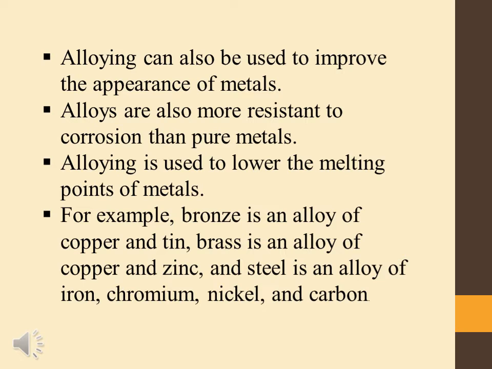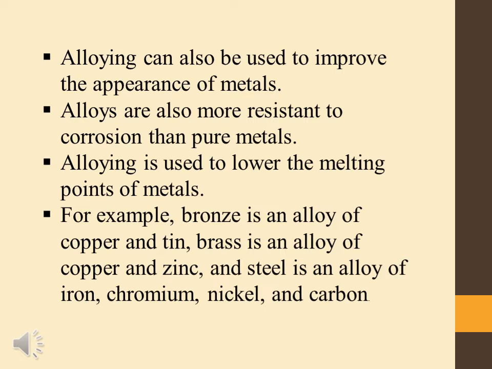Stainless steel is an alloy of iron along with chromium, nickel and a small amount of carbon. Please note that if we mix just carbon into iron, it is called steel. So a mixture of iron with a small amount of carbon is called steel.